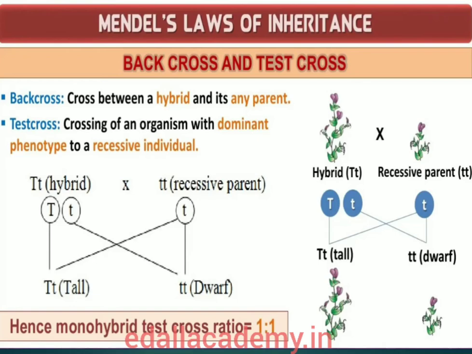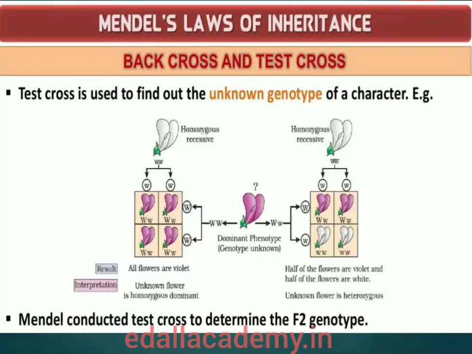Try to remember, it shows the result of a typical test cross where violet color flower capital W is dominant over white color flower small w. Using a Punnett square, try to find out the progeny of a test cross. What ratio did you get? That you try to do yourself. So using the genotypes of this cross, can you give a general definition for a test cross?